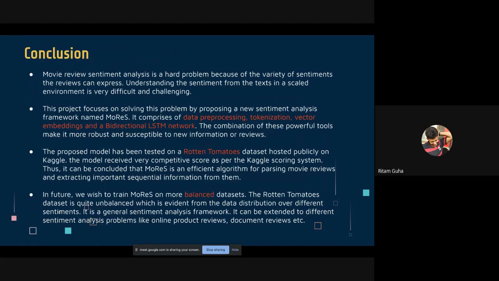The model has been tested over the Rotten Tomatoes dataset, which is hosted publicly on Kaggle. Unfortunately, the dataset we have used is very imbalanced, which is evident from the data distribution. The number of reviews per sentiment is pretty skewed because the number of negative and positive reviews is very small. The dataset has many neutral reviews, so currently the model is kind of biased towards neutral reviews. In future, we want to train our model over some balanced datasets. And obviously, Morse is a very generalized framework for sentiment analysis. We have kept it that way so that it can be extended to other review sentiment analysis problems like online product reviews or document reviews as well.